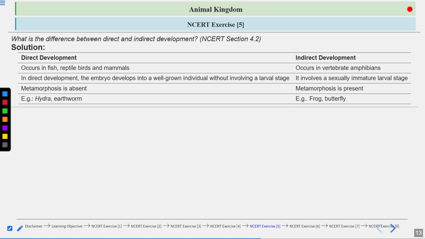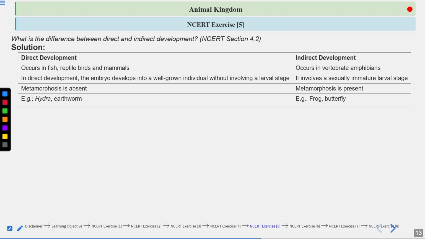So metamorphosis is absent. Metamorphosis is the transformation from the larval stage to adulthood. Here, there is no formation of a larval stage, so why would there be a need for metamorphosis? That is why metamorphosis is totally absent.